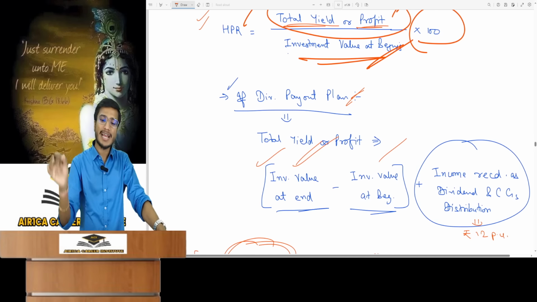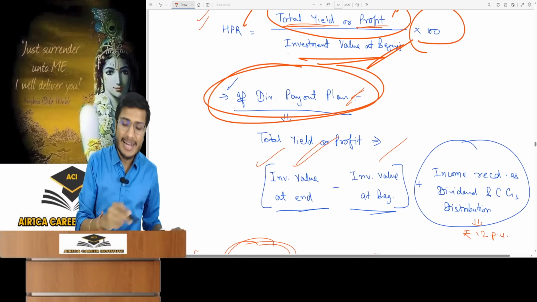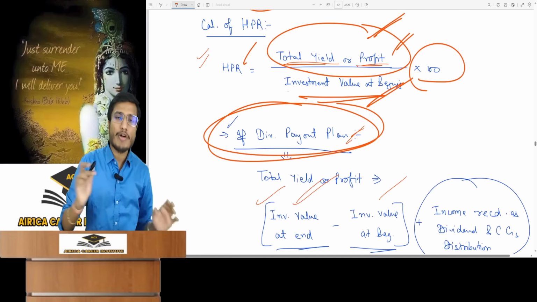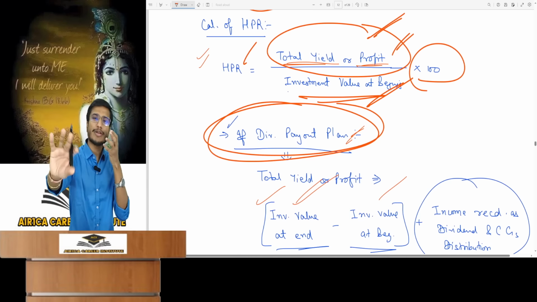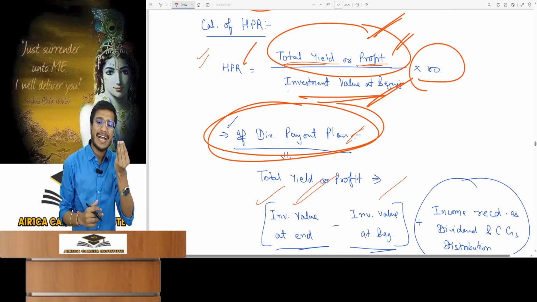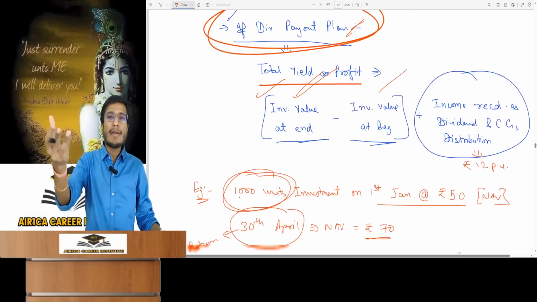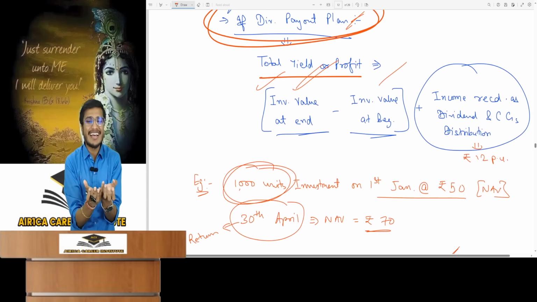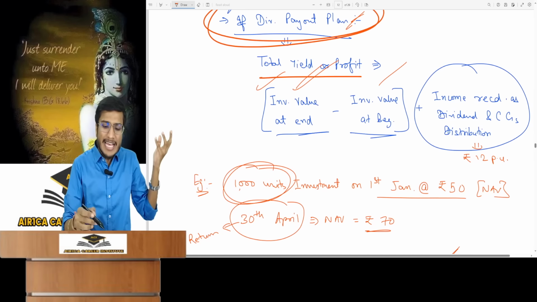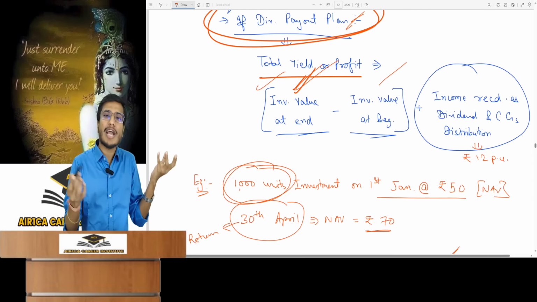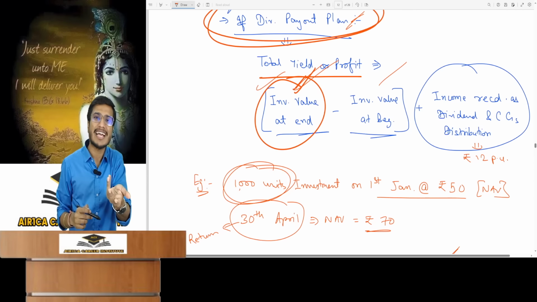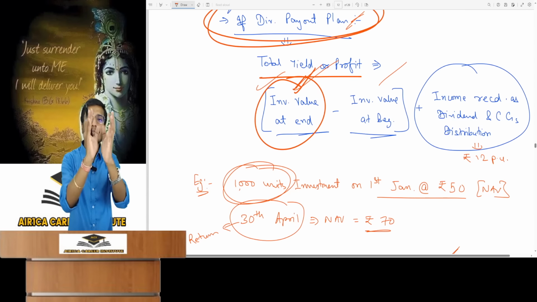I told you it's useful. If it was a dividend payout plan, now tell me what will be the total yield or total profit. You know the investment value, which is what you invested. Now understand how total yield or profit is calculated for the numerator. What did I earn? That's what I need to know. Then how can you find the total yield or profit? It's quite simple. What was the value of my investment at the end? Investment value at the end minus the investment value at the beginning. That's what I earned. It's a simple matter.